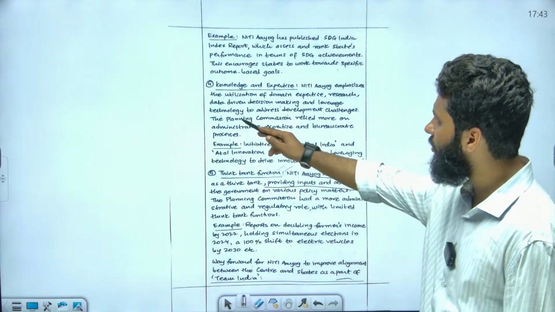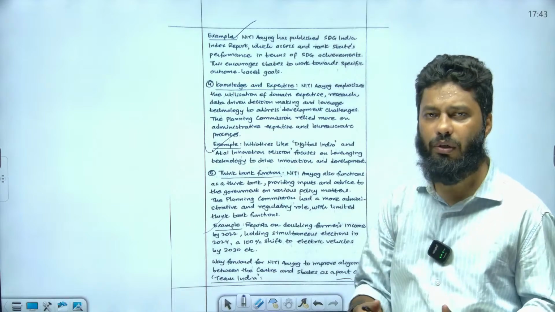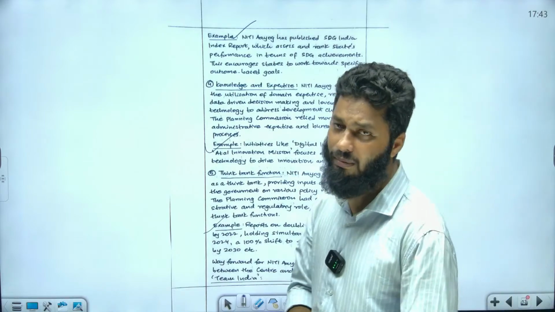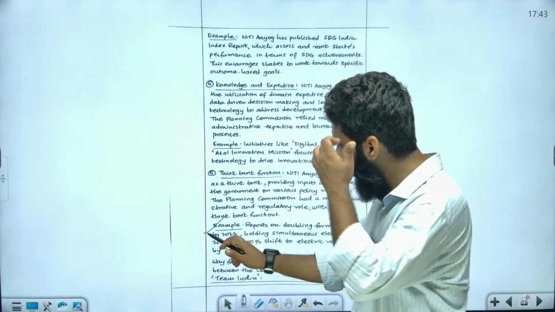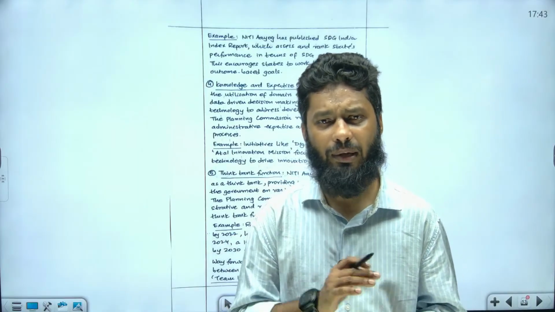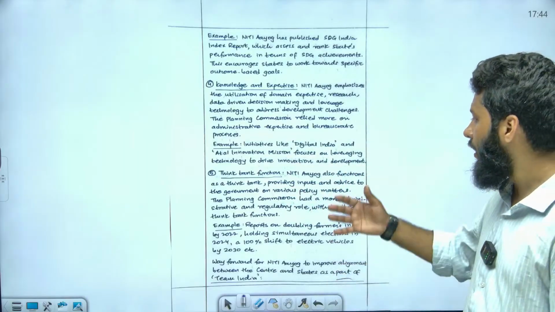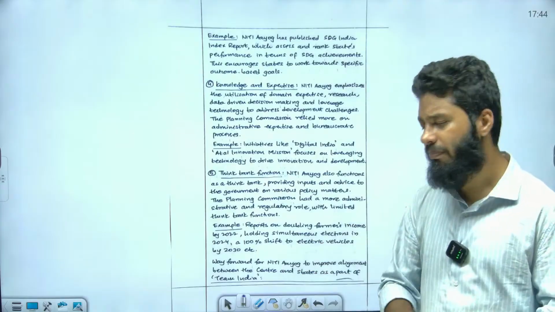You can see in every case we have given some example. This will boost your marks in the exam. Examples play a very important role. The content will remain more or less the same, but we have to focus more on giving an example of every principle that we write.